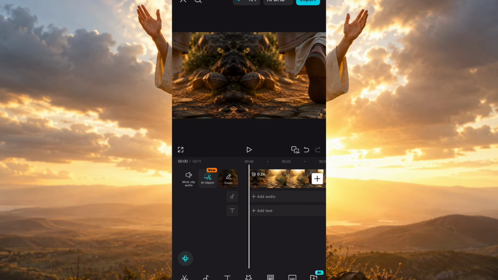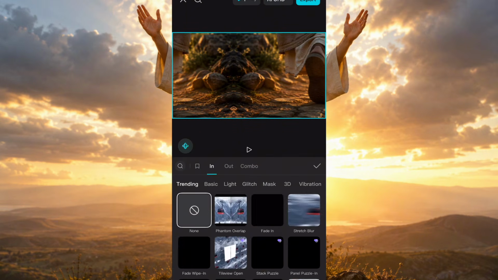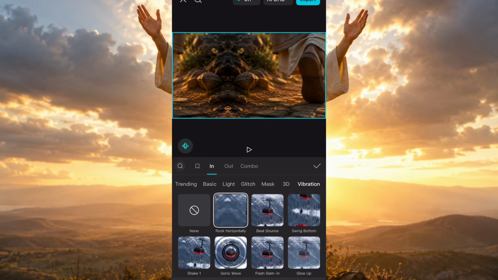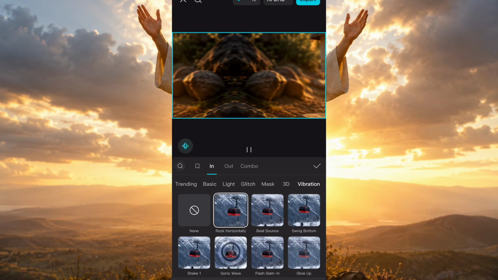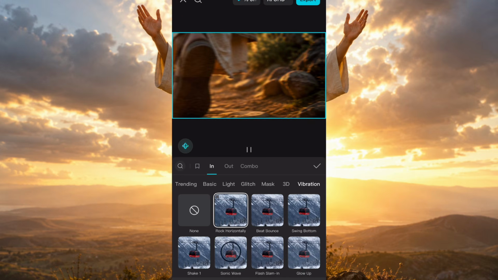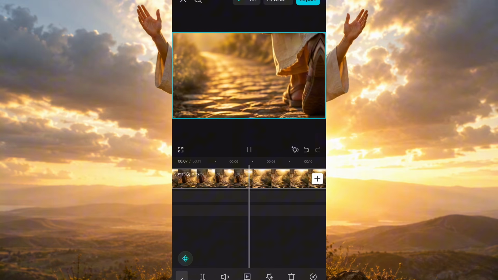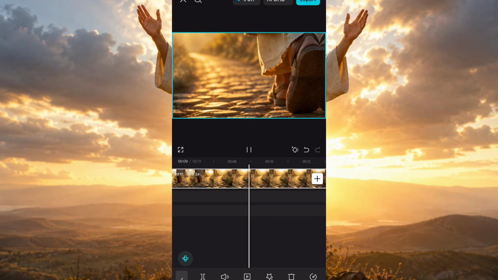Before we import our audio, we'll go back to animations. Click on the video, go back to animations, then you look for the rock horizontally, then you are going to draw it to the end. So you can see how it is. It's looking like a real video.